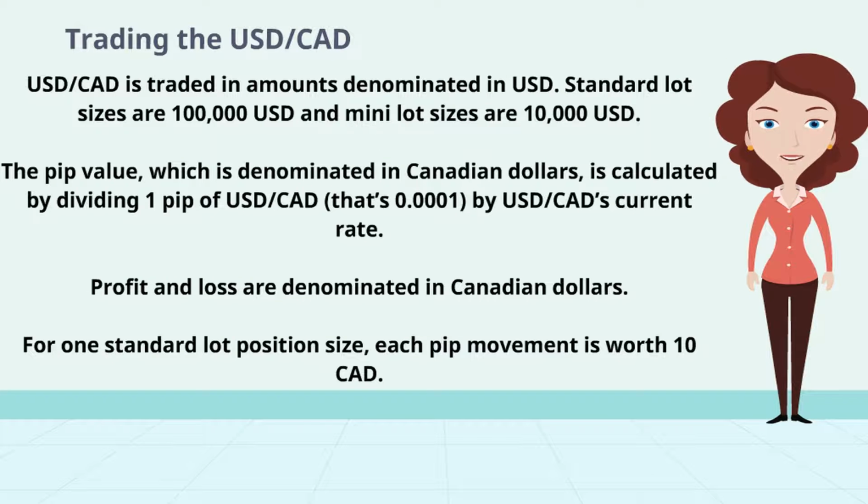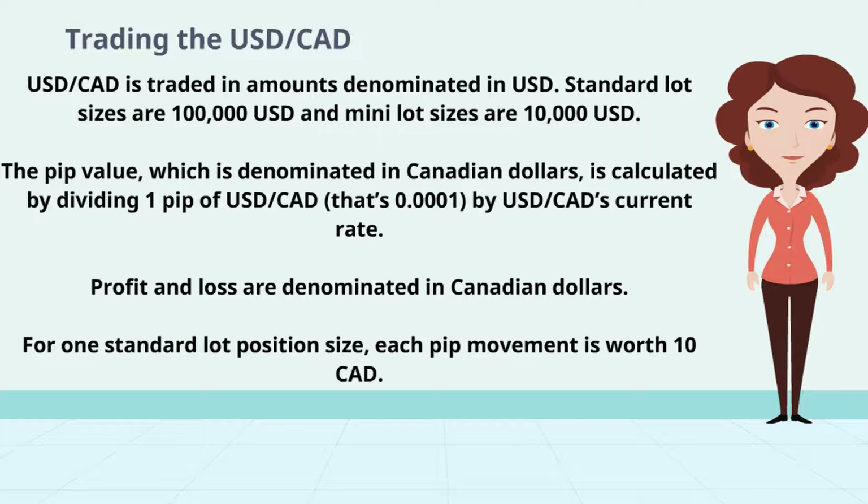Trading the U.S. dollar to Canadian dollar. U.S. dollar to Canadian dollar is traded in amounts denominated in USD. Standard lot sizes are 100,000 US dollars and mini lot sizes are 10,000 US dollars. The pip value, which is denominated in Canadian dollars, is calculated by dividing 1 pip of US dollar to Canadian dollar, that's 0.0001, by US dollar to Canadian dollar's current rate. Profit and loss are denominated in Canadian dollars.